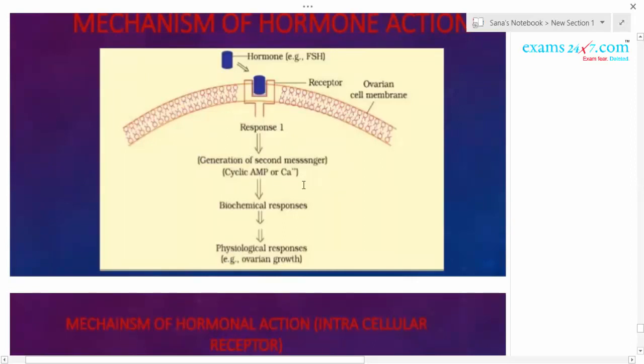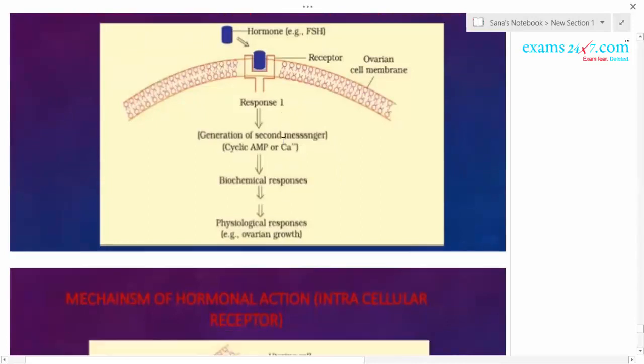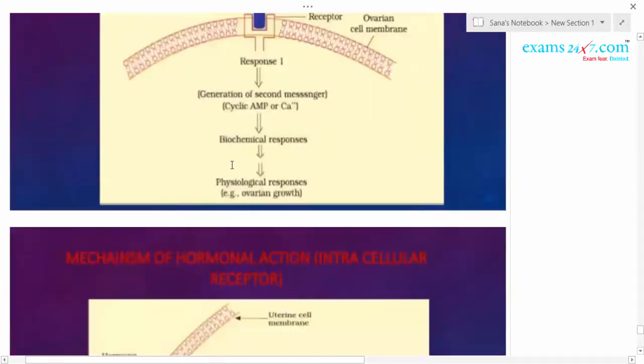There are various second messengers like cyclic AMP, adenosine monophosphate, or calcium, or IP3, inositol triphosphate. All these are the various second messengers. The word messenger resembles the hormone only. So, to do the work of the hormone, as the hormone cannot enter inside the cell, these second messengers produce the biochemical responses. The biochemical responses include transcription, translation, all such things, isn't it? So when biochemical responses are happening, there will be physiological responses.